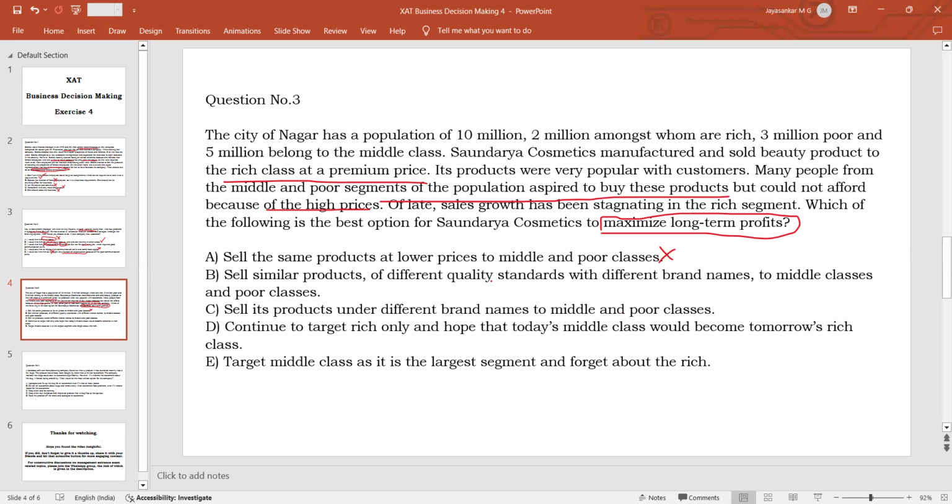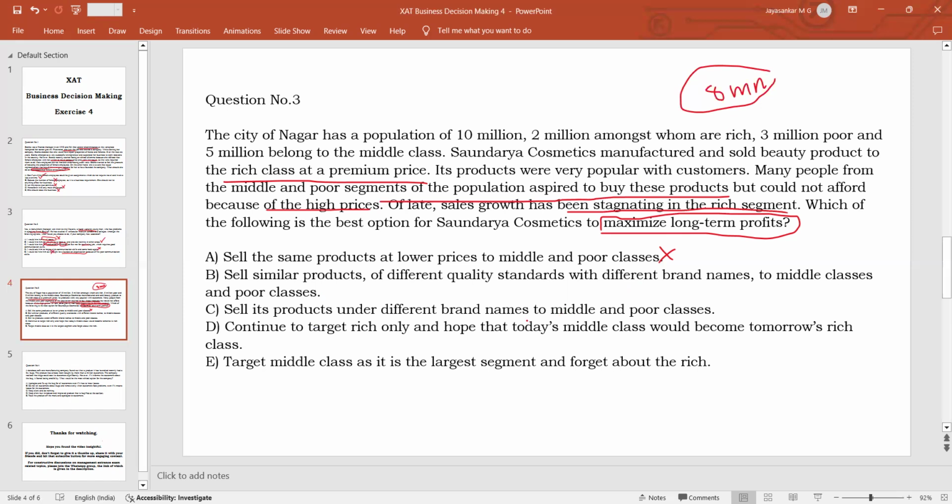So a different brand name, different quality, lower prices. How many million additional customers can you have? 8 million additional customers you will get if you do this. You know that the sales are stagnating in the rich segment. So you will get 8 million additional customers in the middle class and the poor class segments if you do this. So this is a good answer. Keep it in your mind.